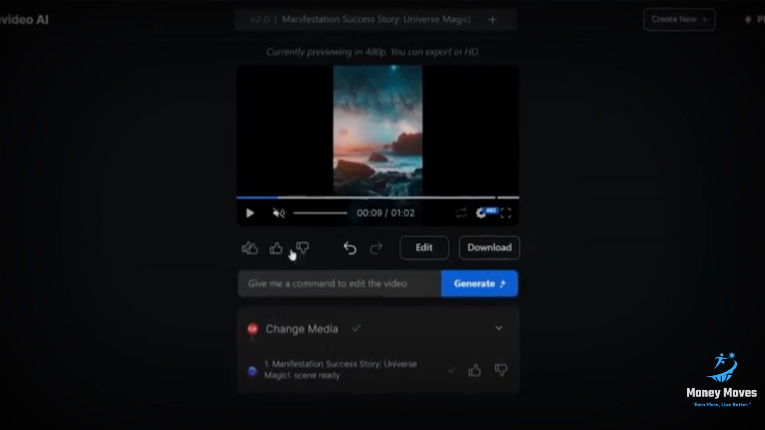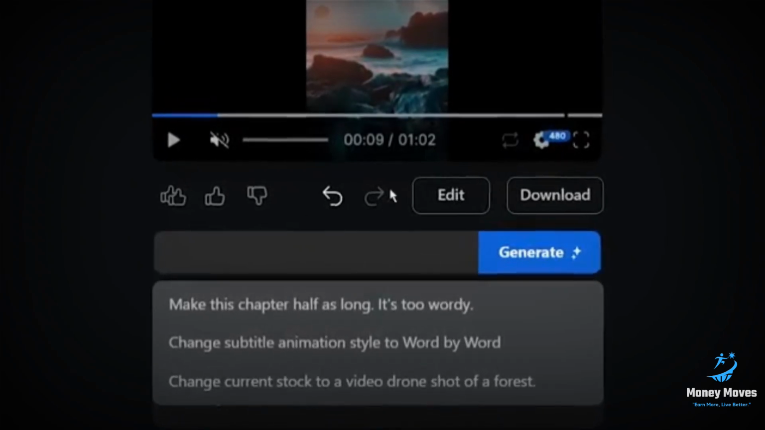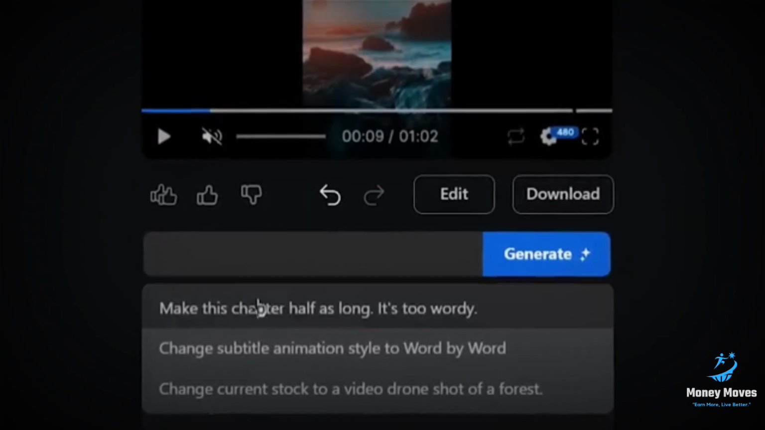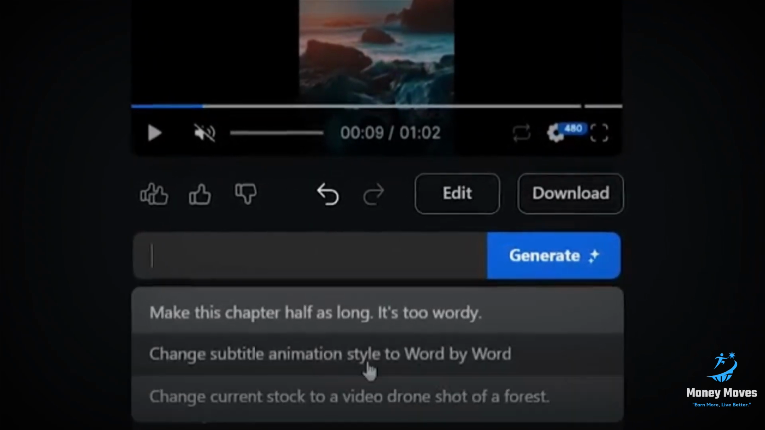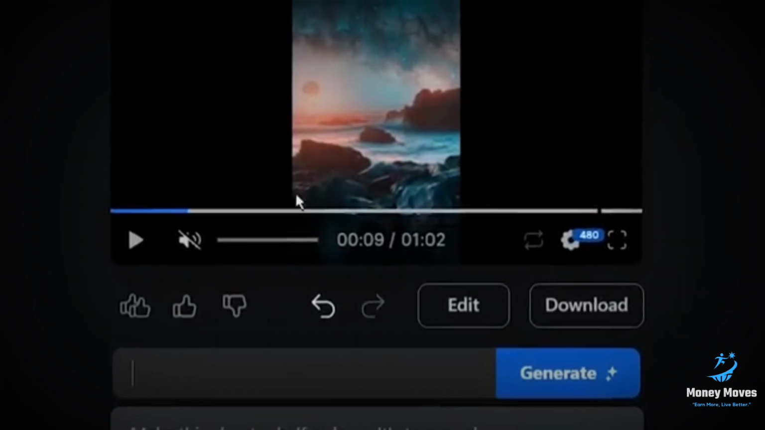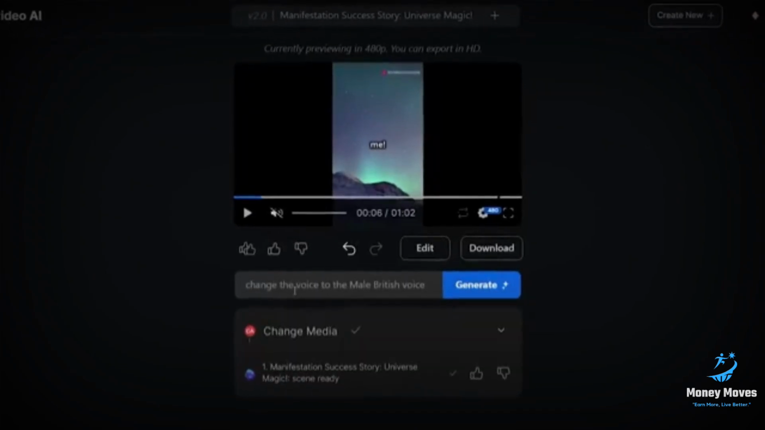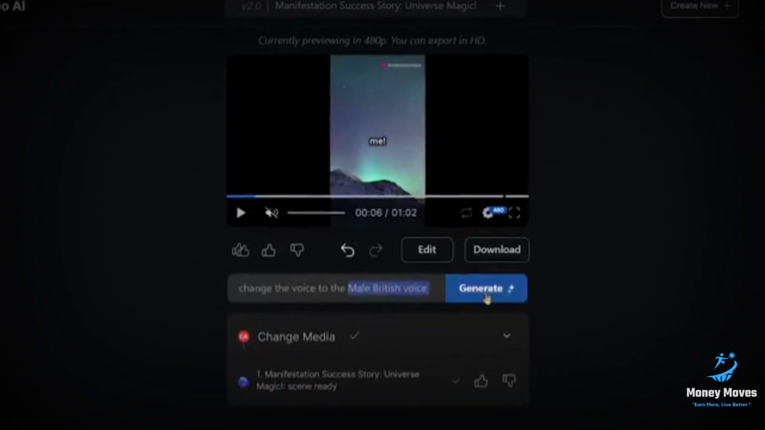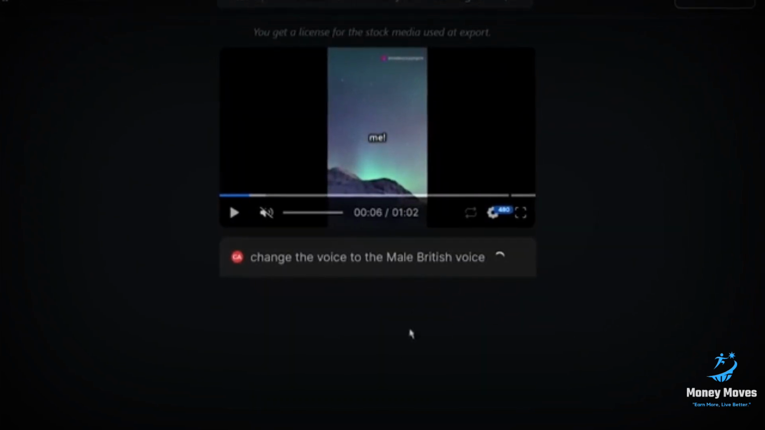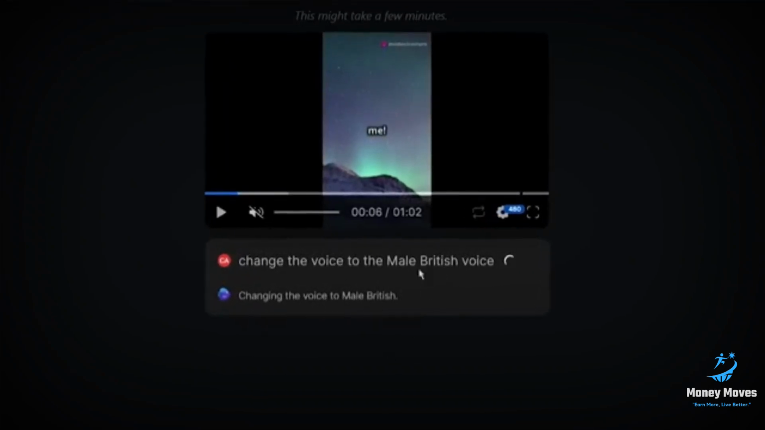Now the third way to edit your video is by just typing in this box what you need to be changed, edited, or replaced in the video. You can ask it to add a new intro to the video. You can ask it to change the pace of the video, increase the volume of the background music, change the voiceover, and much more. So for example, if I type here to change the voice to the male British voice and press the generate button, the InVideo AI will take a few minutes and it will provide you with a male British voiceover for your video.